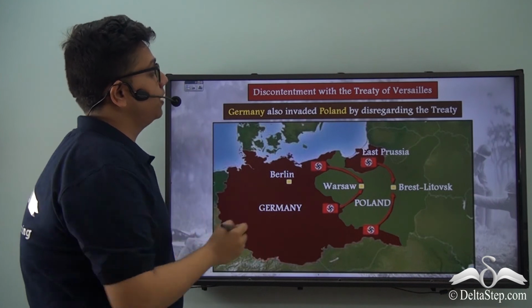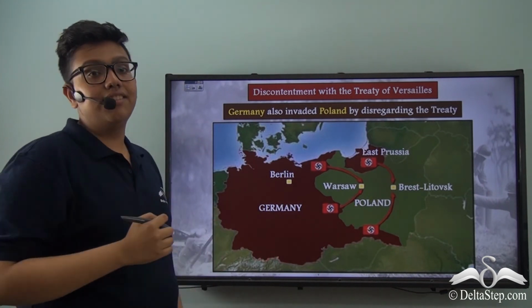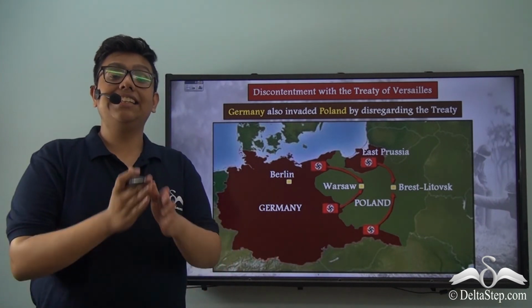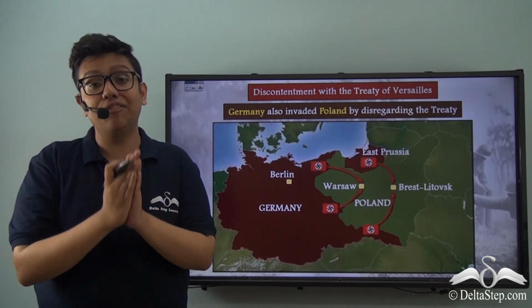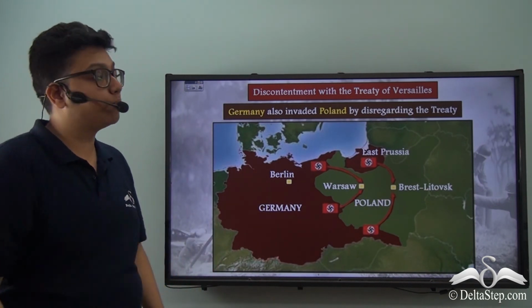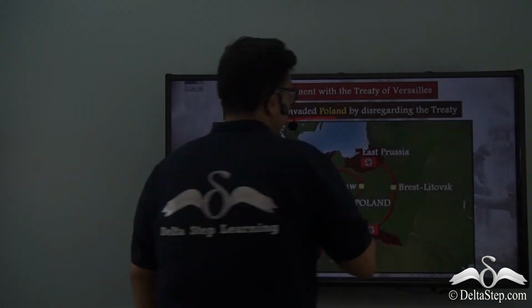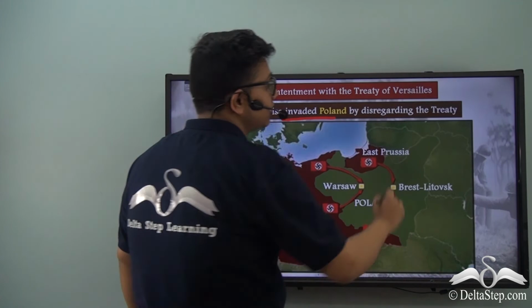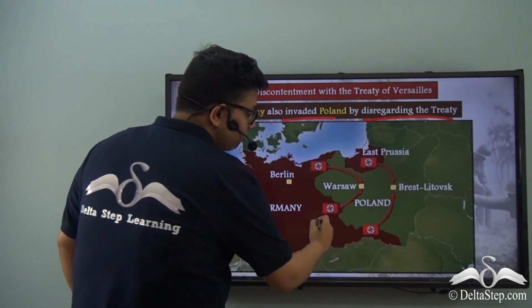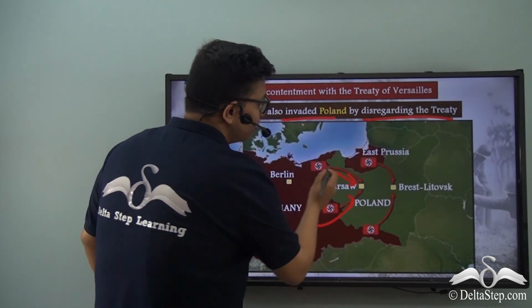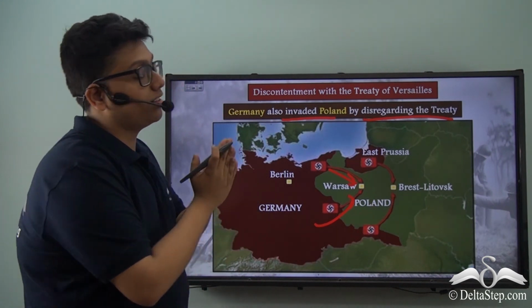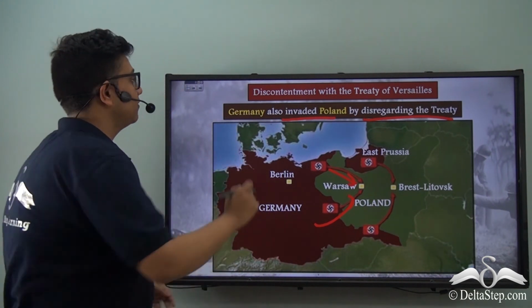Hitler did not even stop there. He invaded other countries like Czechoslovakia, and he made the final defiance of the Treaty of Versailles when he sent his troops to march into Poland and effectively invade Poland, therefore disregarding the Treaty of Versailles. This German invasion into Poland was considered to be the ultimate disregard of the Treaty of Versailles.